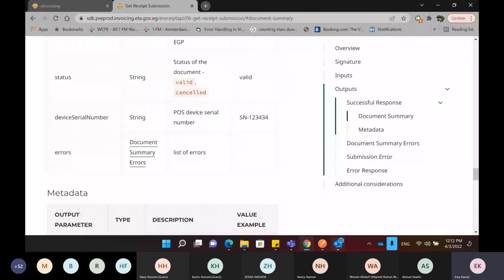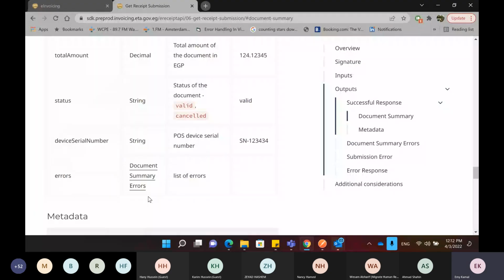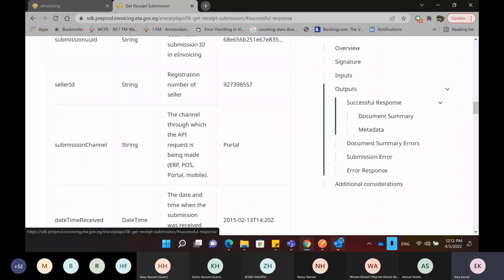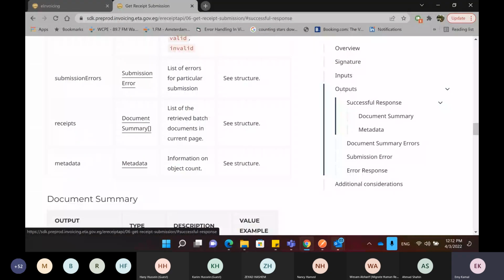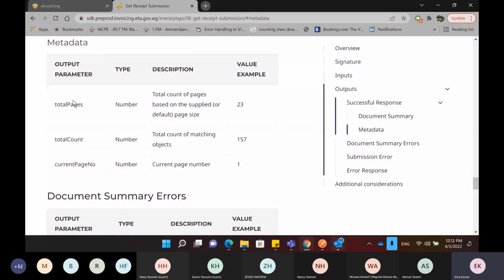the version, the seller ID, the seller name, buyer ID, and so some information about the receipt itself, and the list of errors that were detected within this receipt. So this is specifically to the receipts and some metadata. For the metadata, it includes the total pages, total count, current page number.